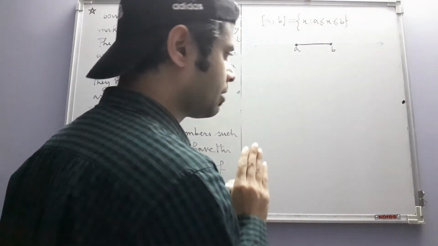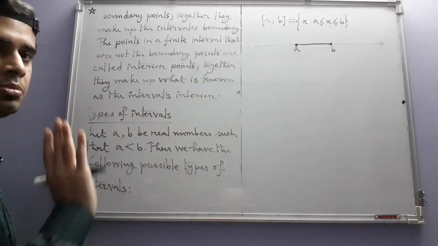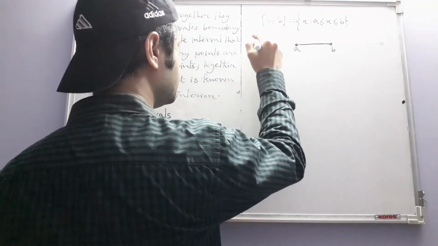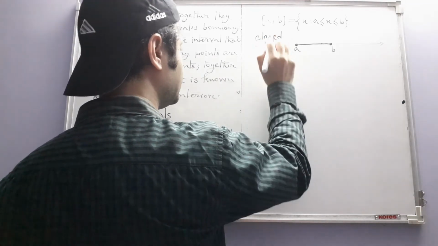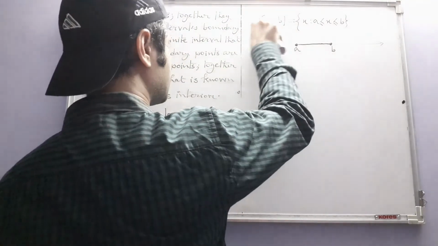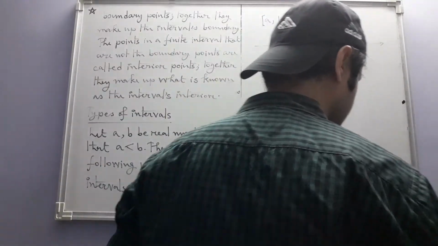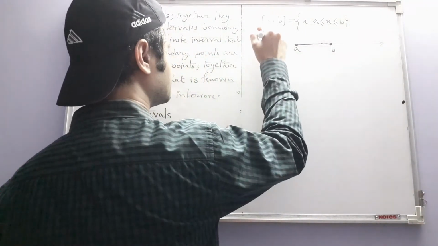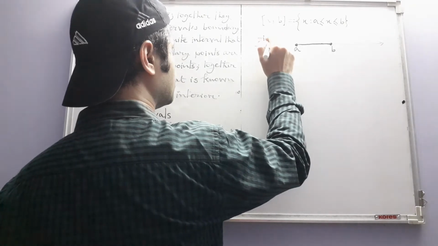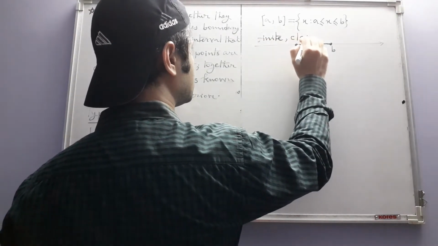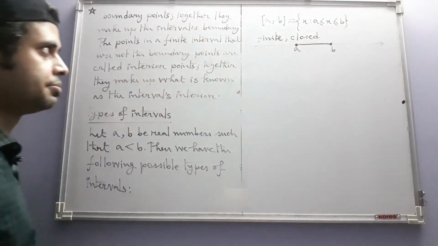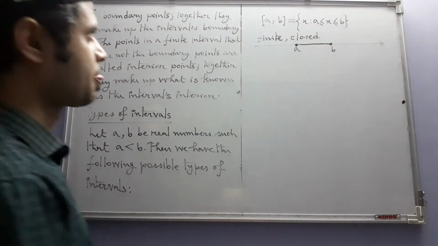So according to our terminology of the types of intervals, this is closed. It's a finite interval, right? Let us write that first, because closedness, openness, that comes after having finiteness. This is a finite interval and it is closed. Okay.